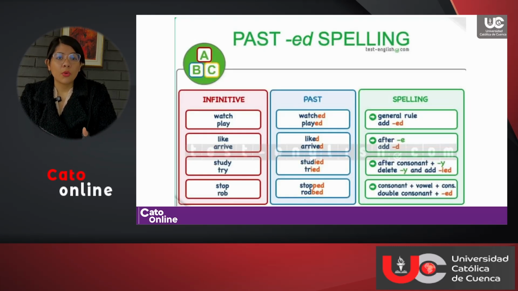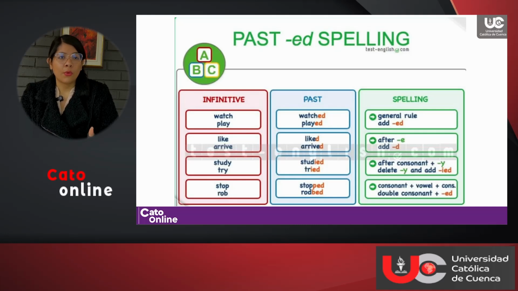For that, we have some rules about the spelling of the ed ending in regular verbs. For example, we have verbs like watch and play, where you only need to add ed, watched, played. Okay, that is the general rule, to add ed. Then we also have words like like and arrive, the ones that we just saw, where the past is going to be liked, arrived. For that, because they end in e, you only need to add d.